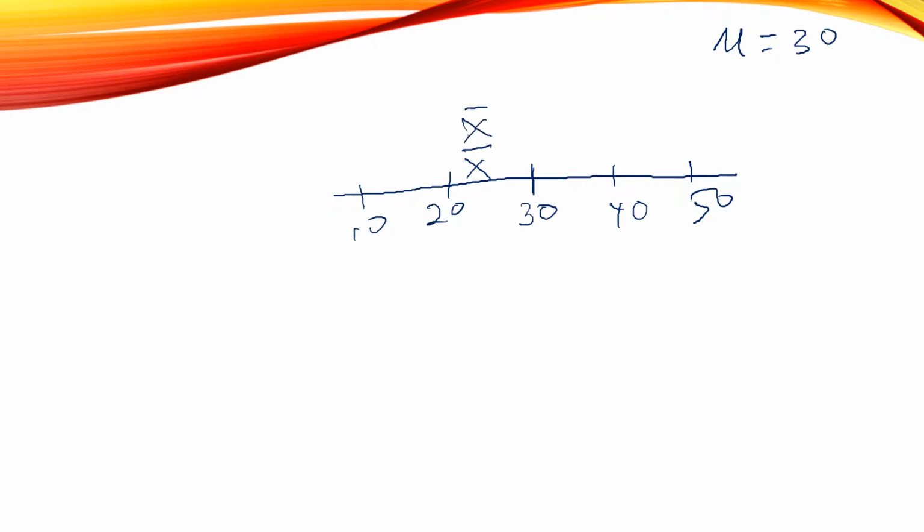You know that the population mean is 30, so the average is here. Let's say this is 20, this is 10, 40, and 50. Then you make the sampling. First sampling you get around 22 here, and then another sampling you get 22 here again. This is the frequency of the sample means. Another one you probably get here, and then you start to pile up.